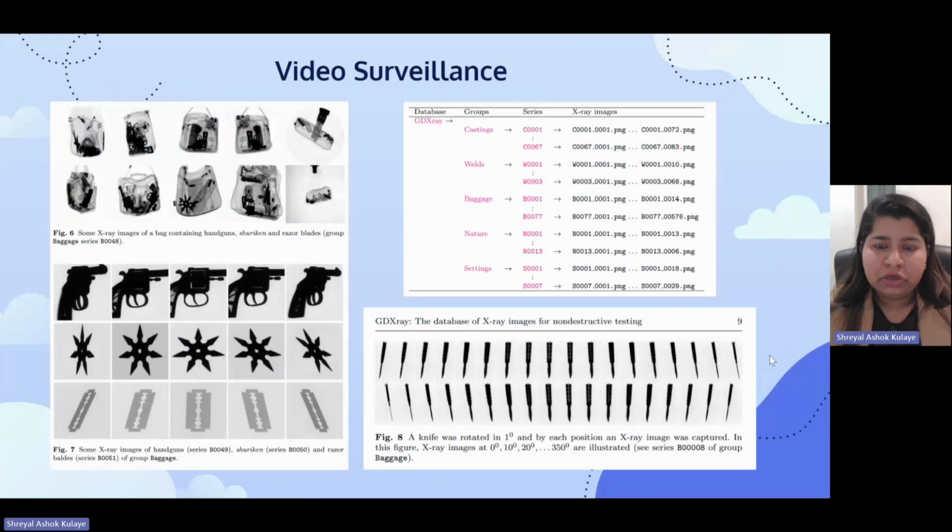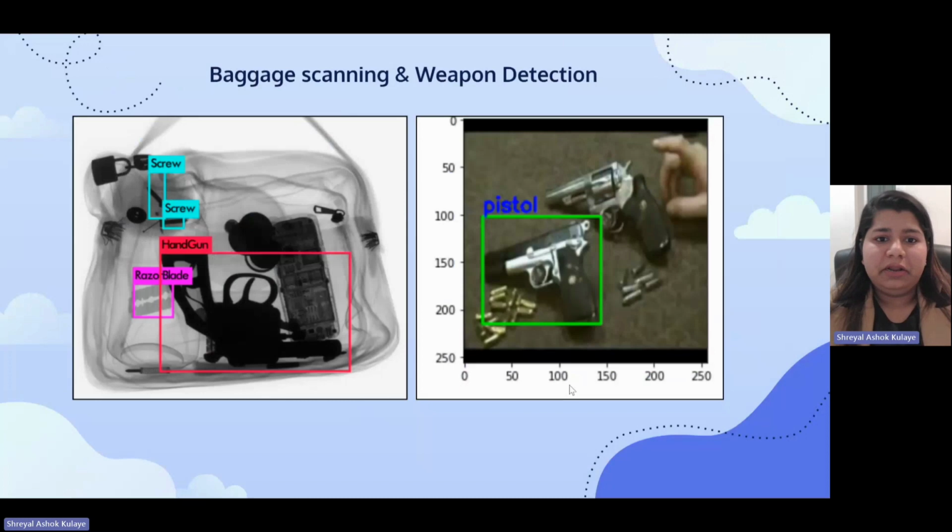From there, there is one encrypted file, which contained baggage scanning images of blades, pistols, blunt objects, and various other materials. We decrypted the file using Darknet, and then we implemented a convolutional neural network and successfully built a model which can recognize or detect particular items from it.